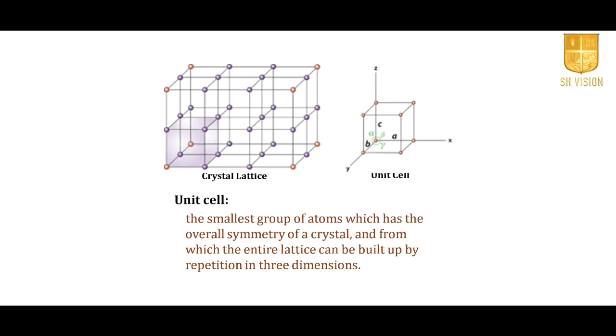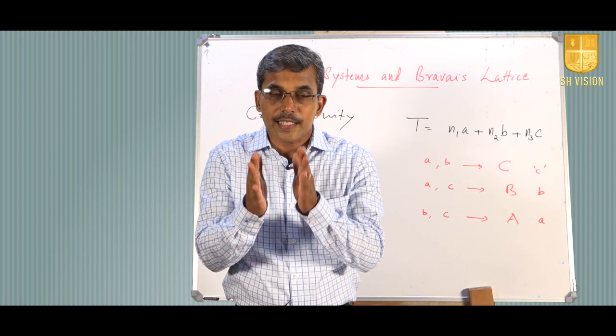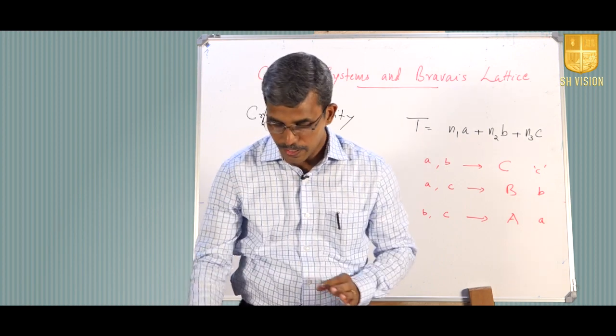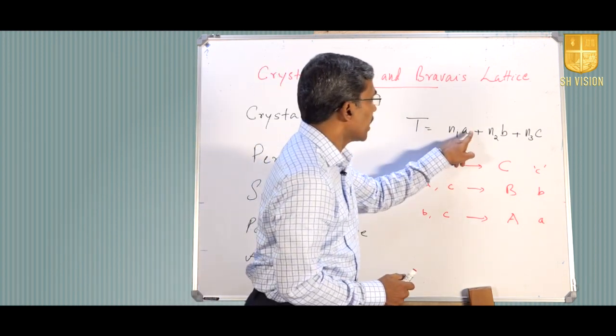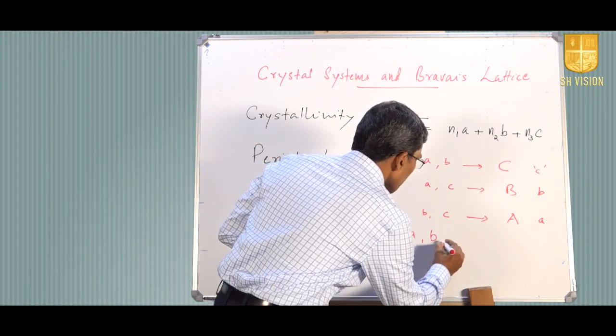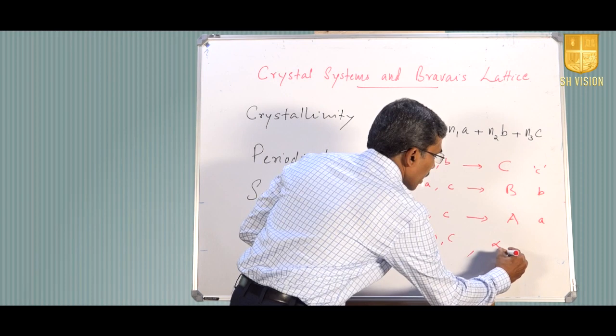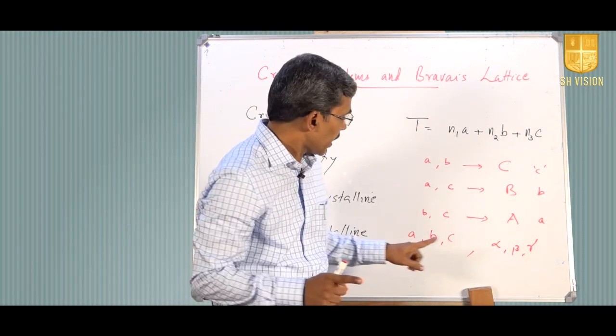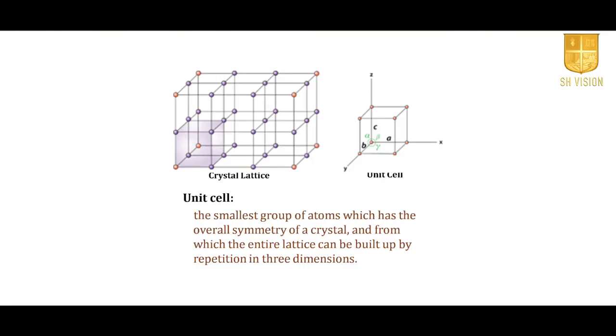These collection of cells are identical in structure, in shape as well as in orientation. The orientation, shape and structure of all these cells are identical, and this will be defined by these three lattice parameters A, B, C, and the angles between them, alpha, beta and gamma. So, the angle between A and B is what we call gamma.